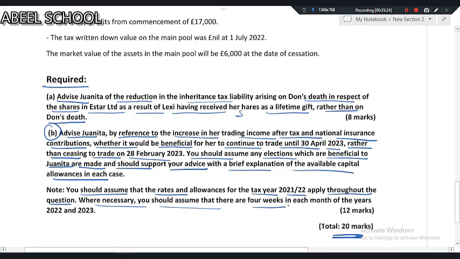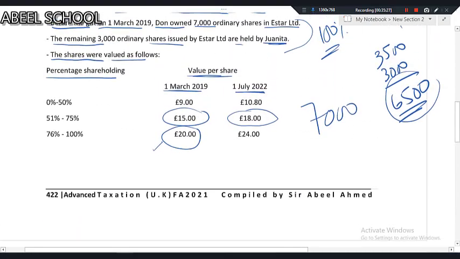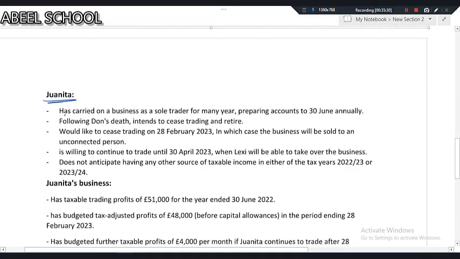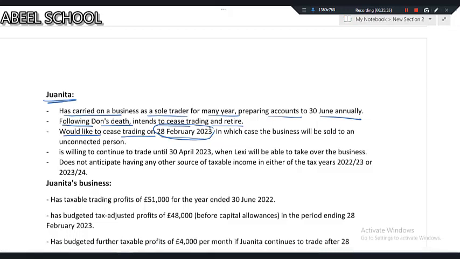Okay, let's read the question. Juanita has carried on a business as a sole trader for many years, preparing accounts to 30th June annually. Following Don's death, she intends to cease trading and retire. She would like to cease trading on 28 Feb 2023. If she decides to cease the business on 28 Feb 2023, it means this date falls in the tax year 22-23.